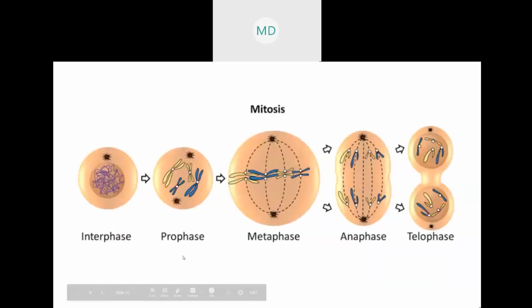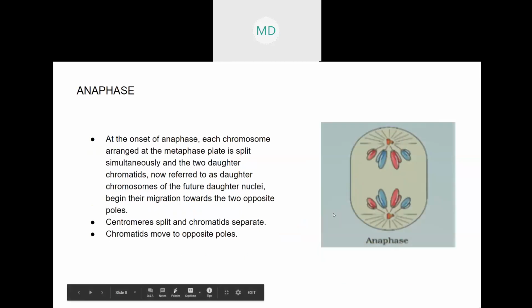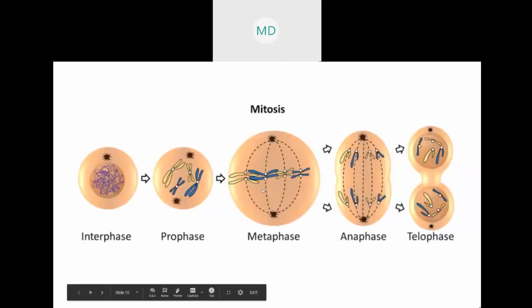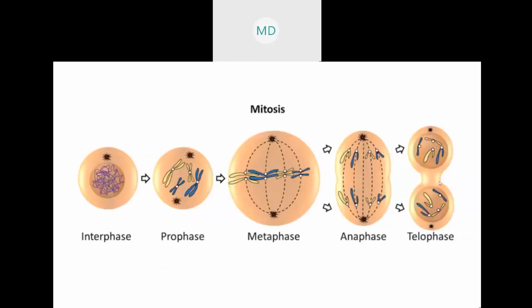So we'll just look at this stage. While drawing in the exams, if it is asked, you have to draw. This is a little bit different because it is in the bookish kind of way. So while drawing, you can choose to draw it like this. This will be easy for you. In interphase, it was like this. In prophase, the centrioles separate and start moving towards opposite poles. This one will come here and this one will go there. It will form two.